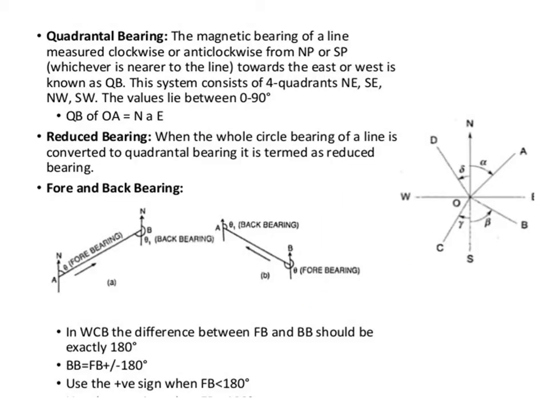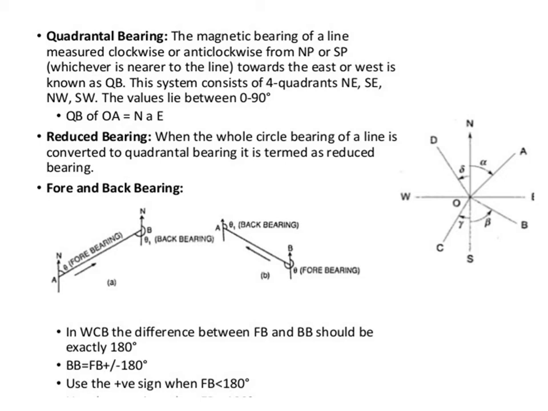This slide refers to quadrantal bearing. The bearing of a line measured clockwise or anti-clockwise from the north pole or south pole, whichever is nearer to the line, towards the east or west, is known as quadrantal bearing. This system consists of 4 quadrants, that is northeast, southeast, northwest, southwest.